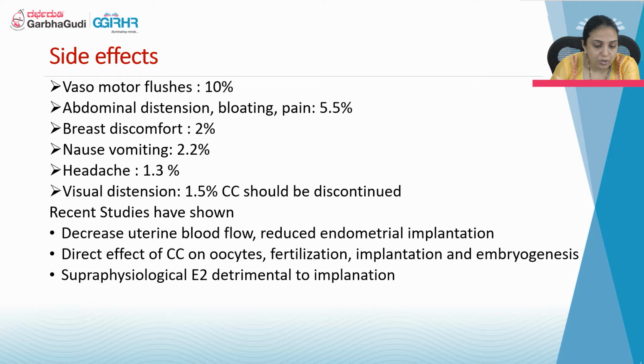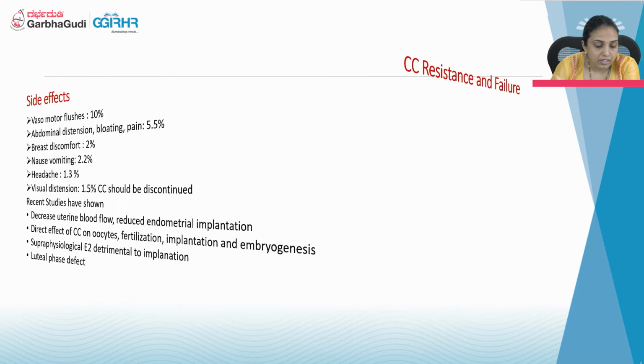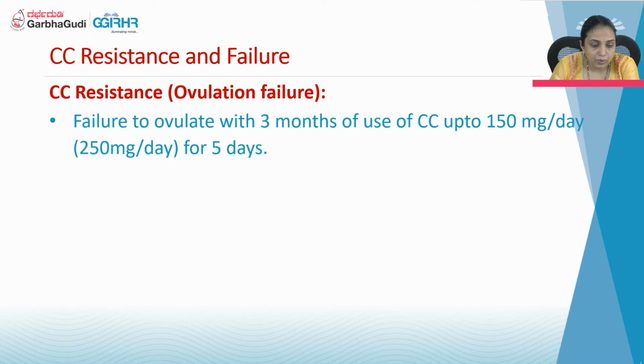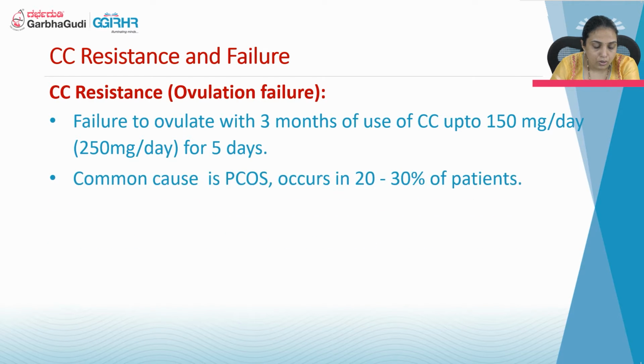Supraphysiological E2 is also detrimental to implantation. In some cases, it can cause luteal phase defect because of its negative impact on the endometrium and the cervix. Coming to CC resistance, that is ovulation failure, it is failure to ovulate with 3 months usage of CC up to 150 milligram per day. Some recommend up to 250, but ideally stick to 150 only for 5 days. The most common cause is PCO, occurring in 20 to 30% of patients.